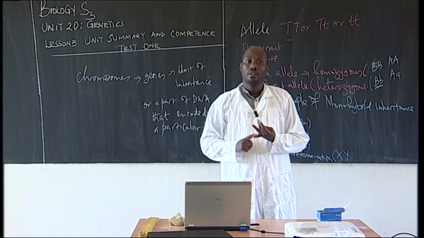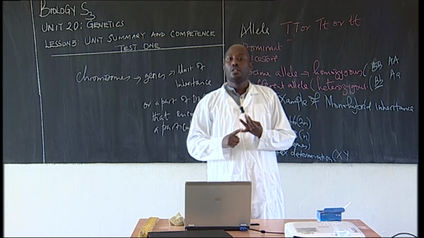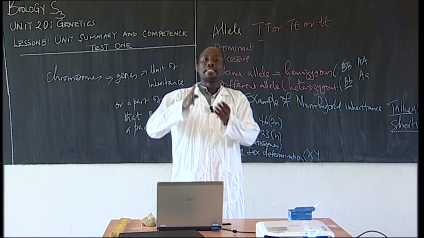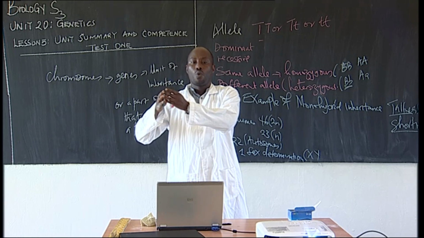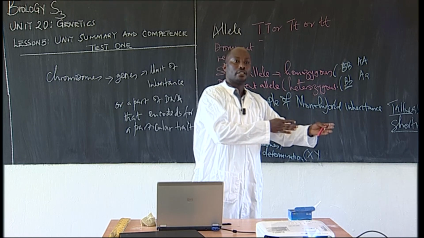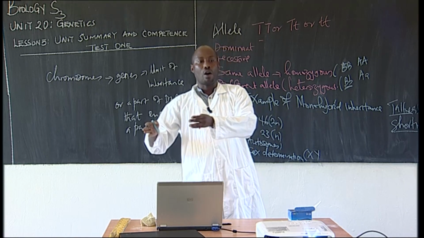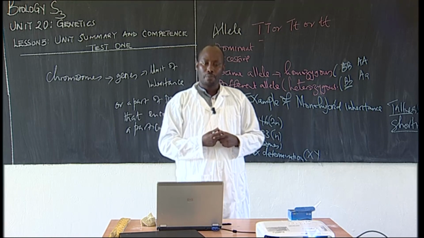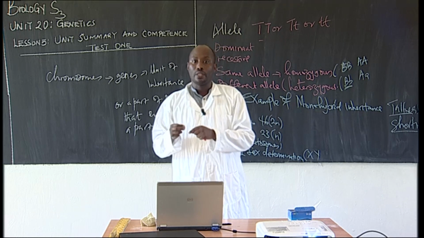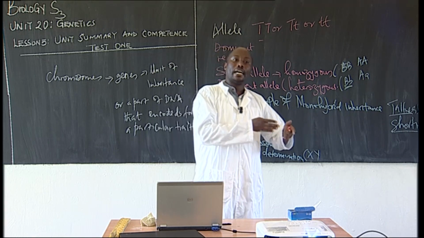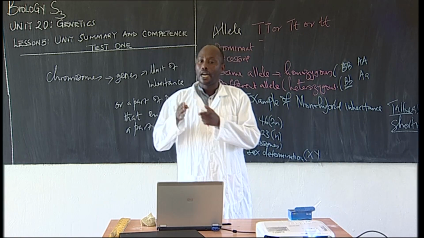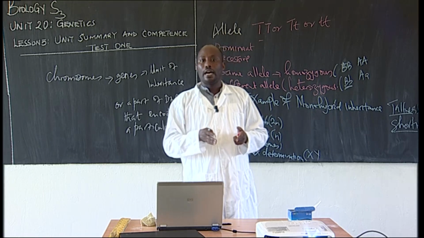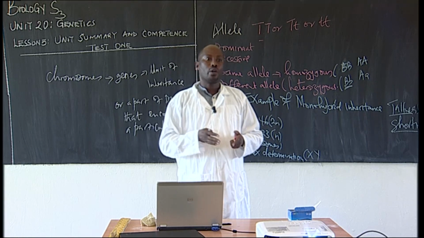Continuous variation is where there are slight differences among the organisms or species, and there are intermediates. Discontinuous variation has clear-cut differences among organisms. Take an example, gender: females and males are quite different. These are the two types of variation.